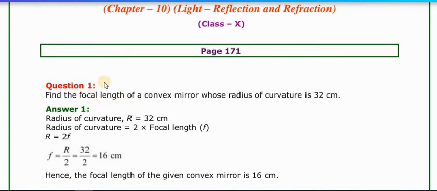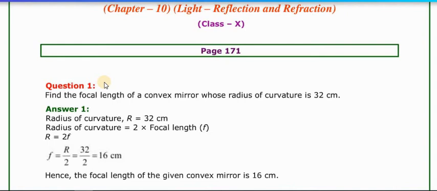As we saw in the first chapter, the radius of curvature is equal to double the focal length, and directly, if we want to find the focal length, then it is half of the radius. So if we take half of 32, then we get 16. So your answer is 16 centimeter.